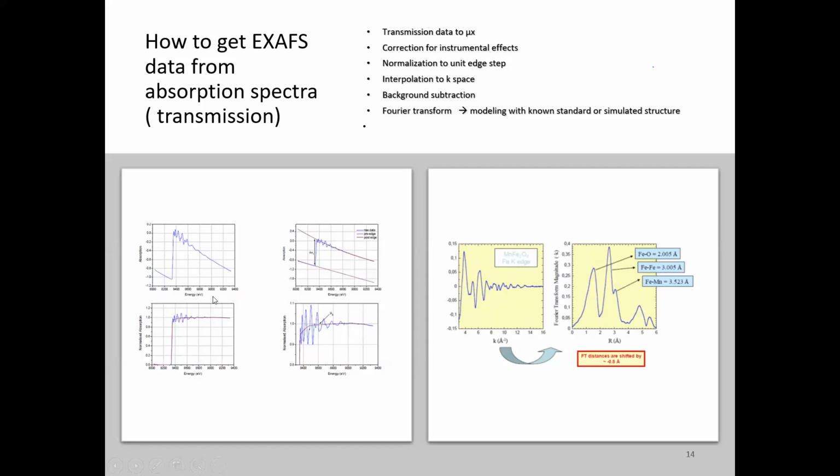So this is, for example, the Mn FeTiO3, it is only the Fe case. When you do the Fourier transform of this EXAFS function, we get the different frequency components separated.